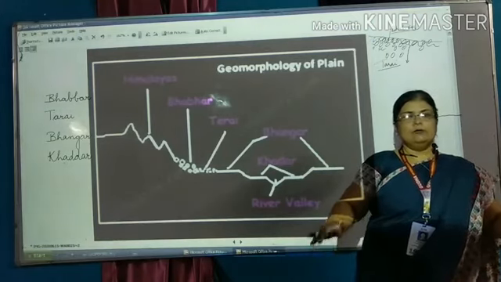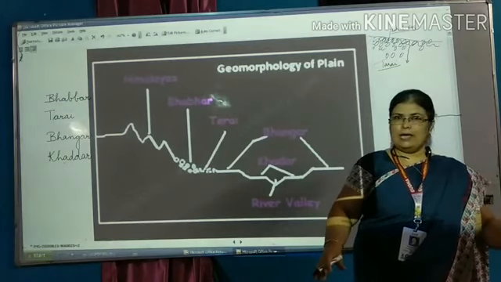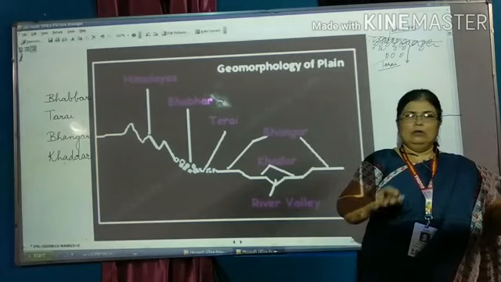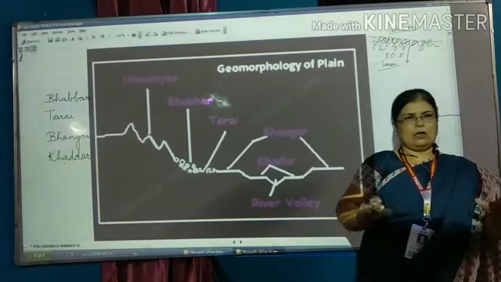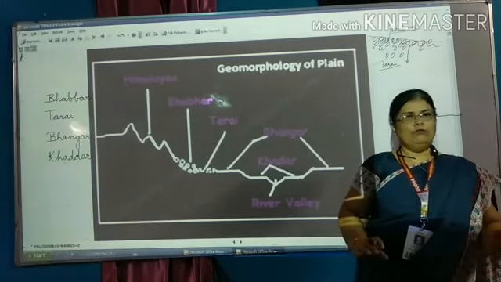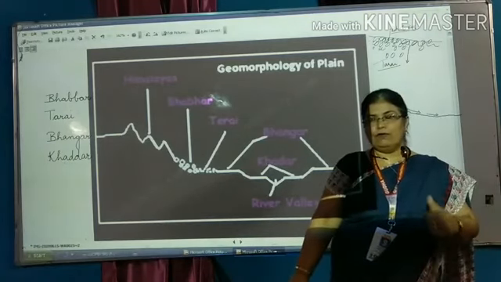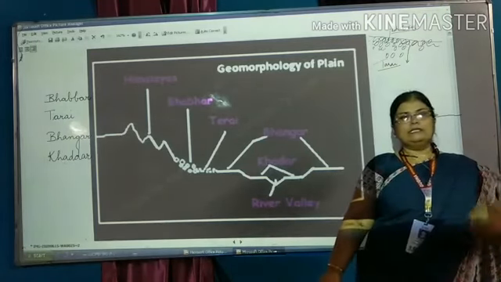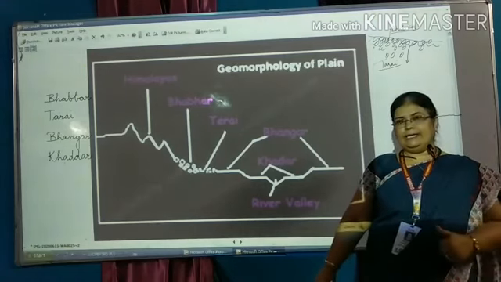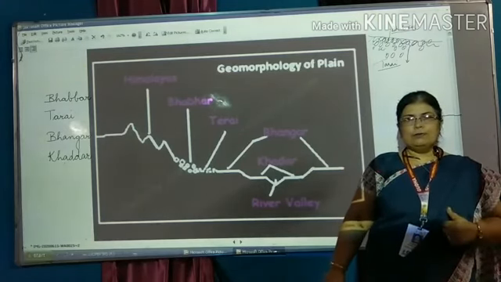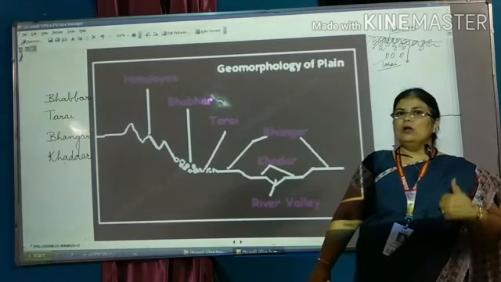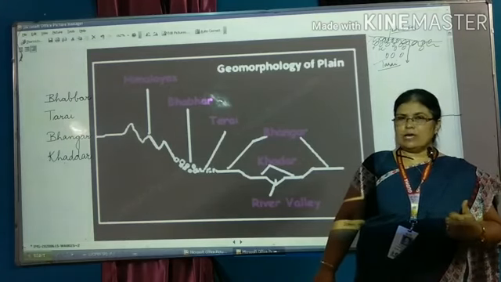Tarai here, because water level is also high here, so this region is having lot of water. Earlier this region was covered with forest, dense forest, but now these areas are used for agriculture, cultivation, fodder crops which need more water, like rice and many more.